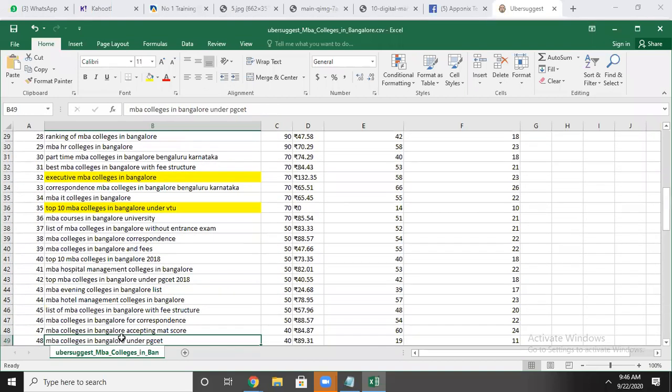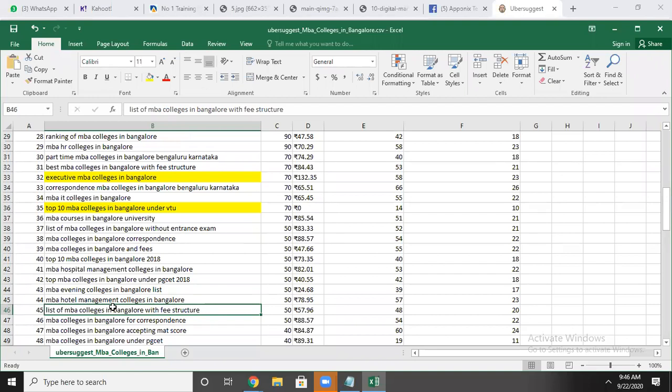Okay, now hotel management also people searching in the MBA management. And if you are planning for doing the MBA, also if you are planning to start an MBA college, then also what are the streams I have to take under that? What are the options I have to take under that? For that also this particular information is useful.